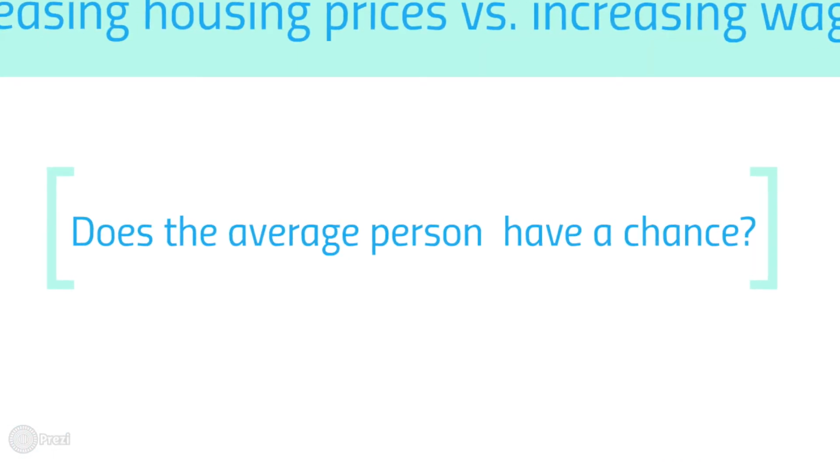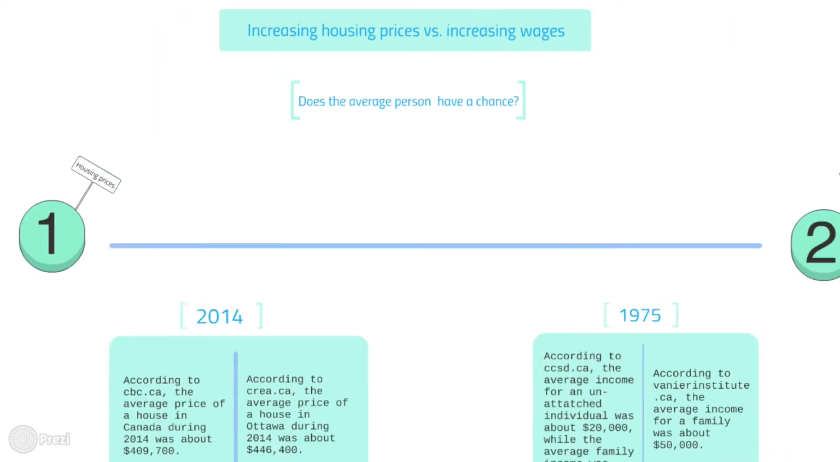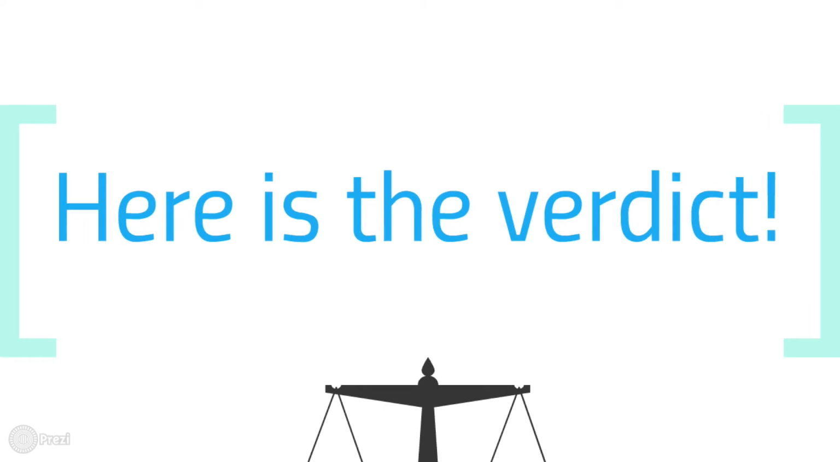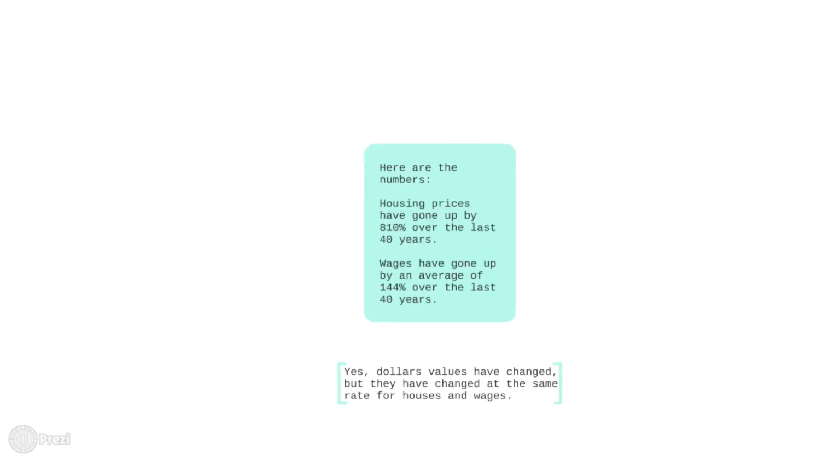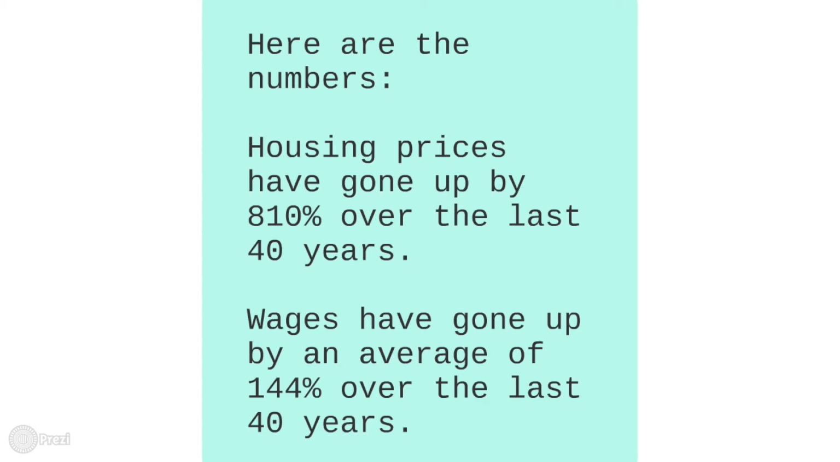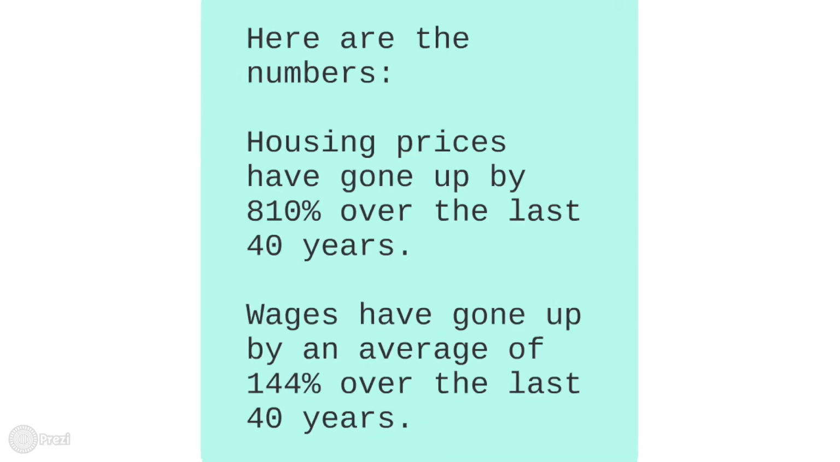Now that we have the numbers, let's move on and compare the two, as well as answer our original question, does the average person have a chance? Well, here's the verdict. Here are the numbers. Housing prices have gone up by 810% over the last 40 years. Wages have gone up by an average of 144% over the last 40 years.